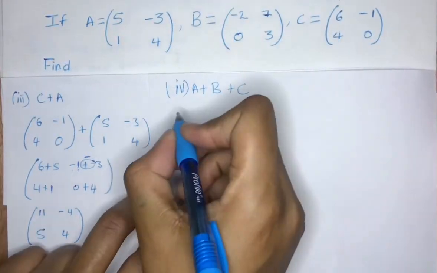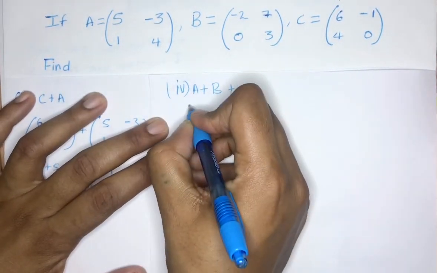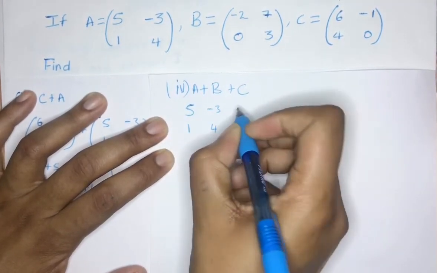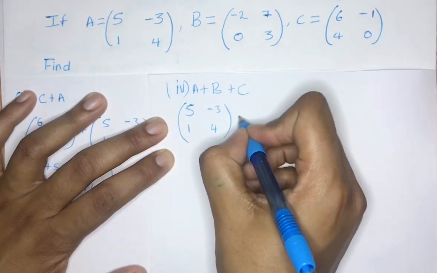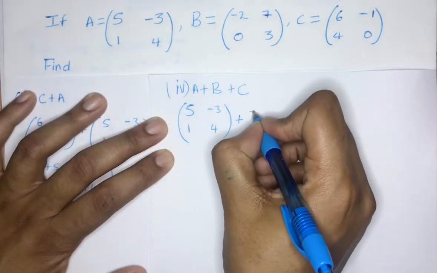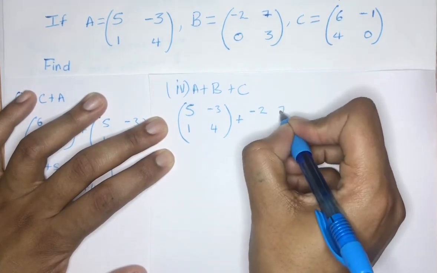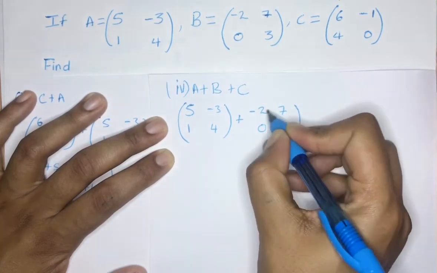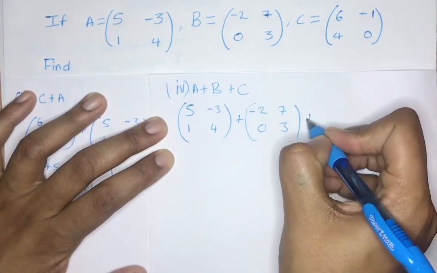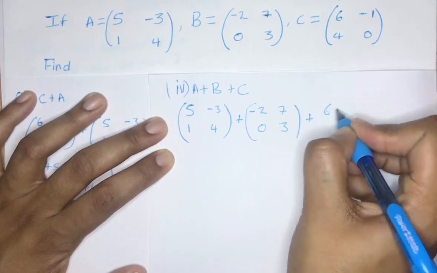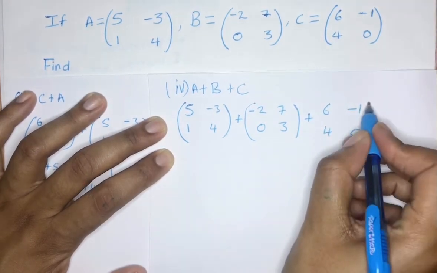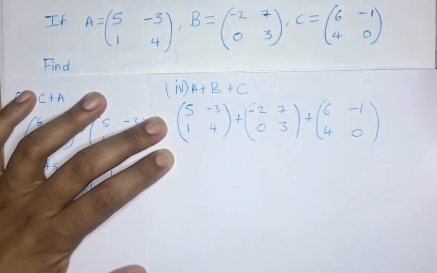For this one now, we have to write out our A. So we'll have 5, negative 3, 1, 4. Then we say plus negative 2, 7, 0, 3. Close bracket. Then we're going to go ahead and say plus 6, negative 1, 4, 0. Now remember we have to add corresponding elements.